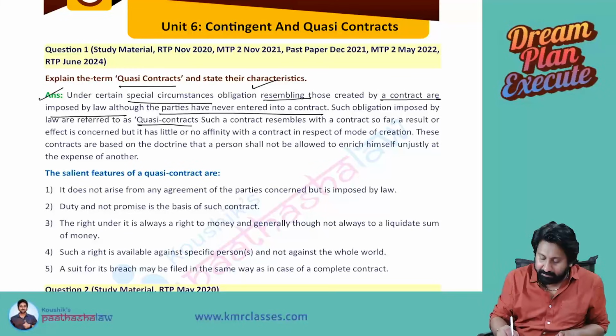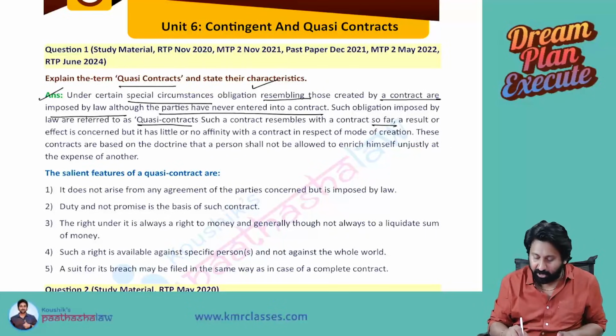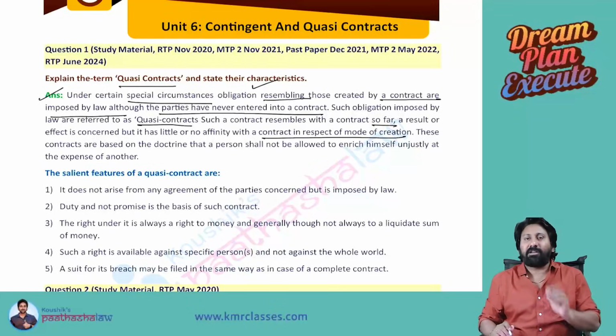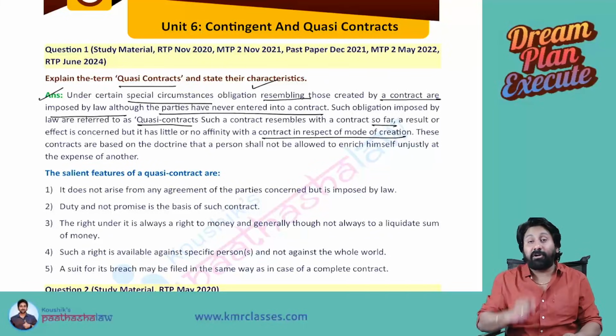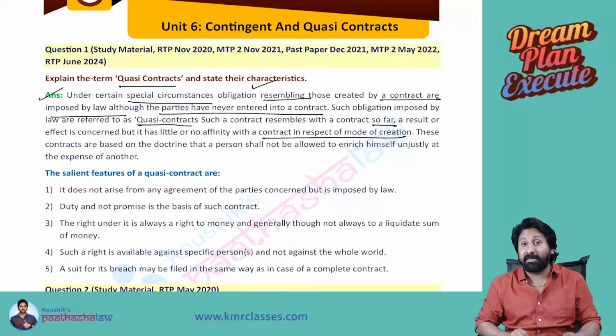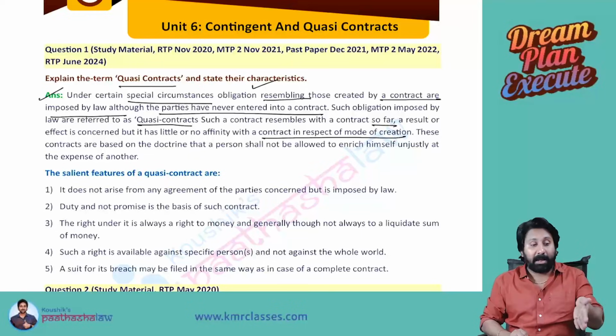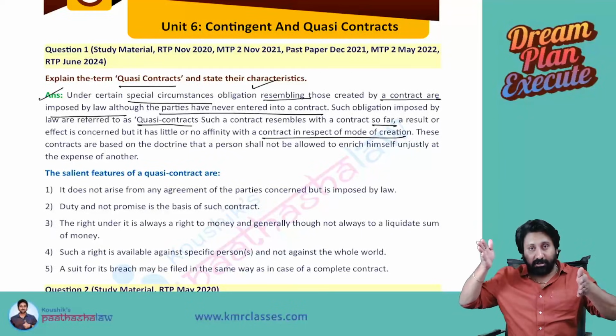Such a contract resembles a contract as far as result or effect is concerned, but it has little or no affinity with the contract in respect of mode of creation. By creation, it is not a contract. Whenever you want to create a contract, what are the essential requirements? There must be two parties. One party should have knowledge of the other party.